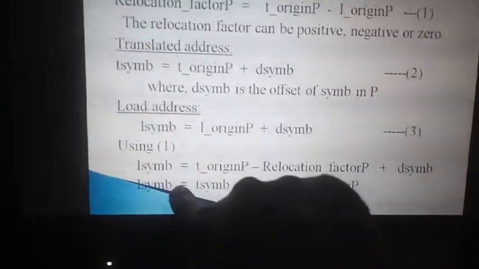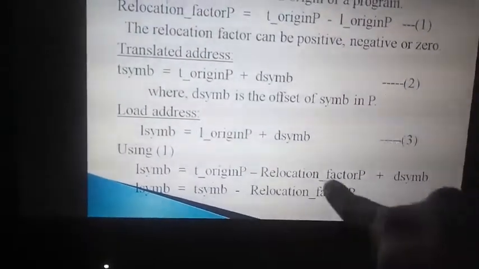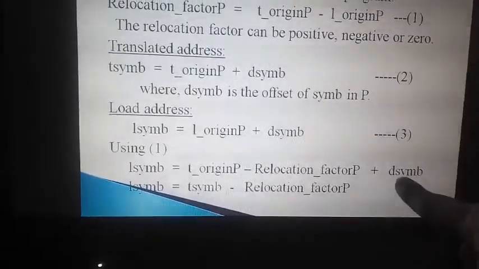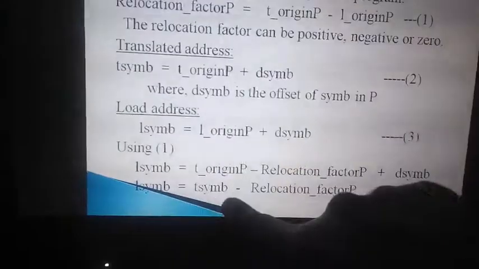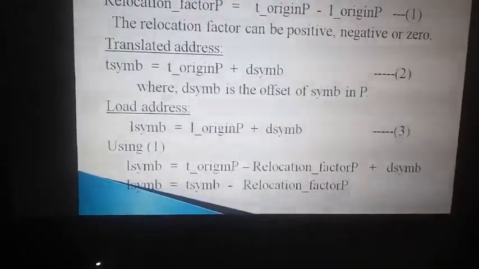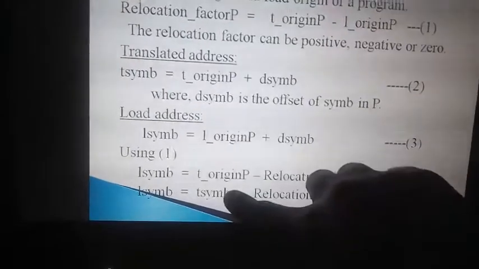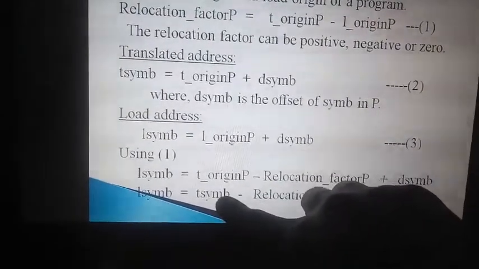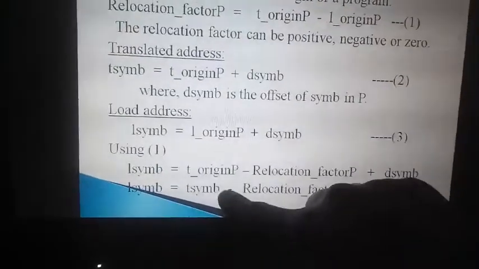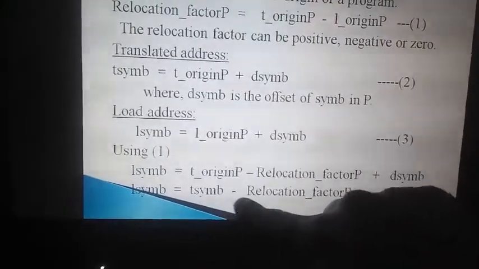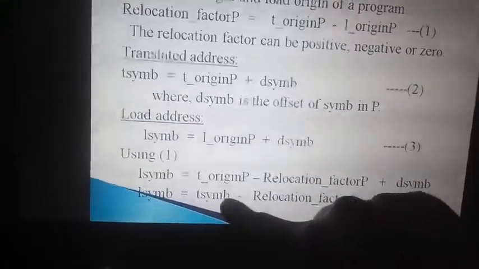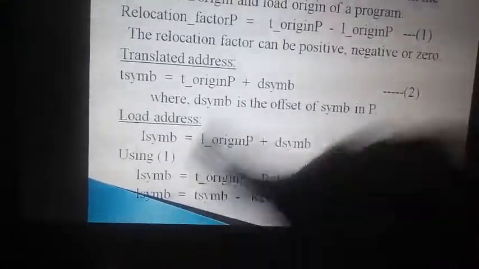Clear? So L symbol is equal to, here consider this, T origin plus D symbol is nothing but the T symbol. So T symbol minus relocation factor. So how much did we get? T symbol is nothing but 504 minus relocation factor, we got minus 400. 504 minus of minus is plus 400. 504 plus 400, 904 is the load symbol.